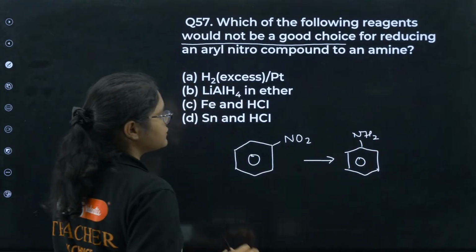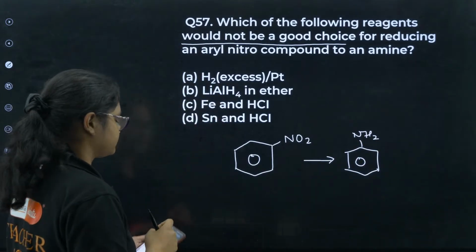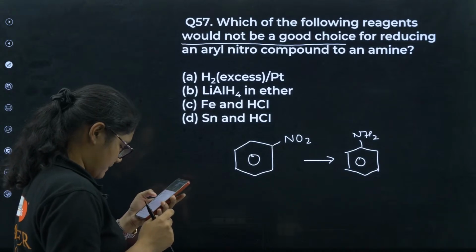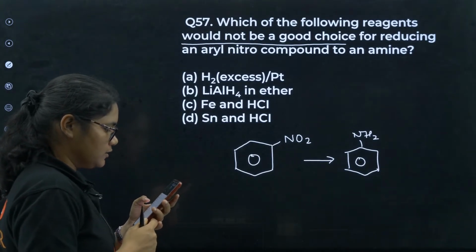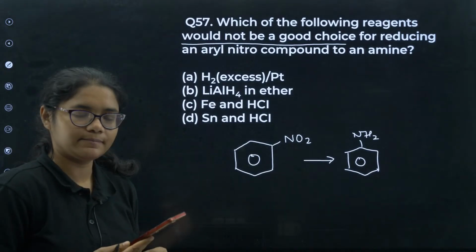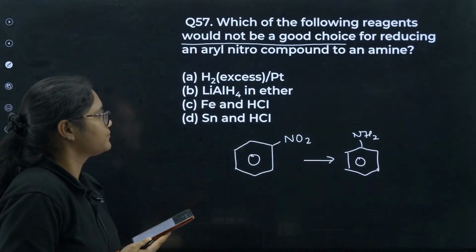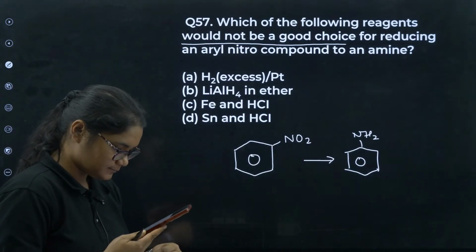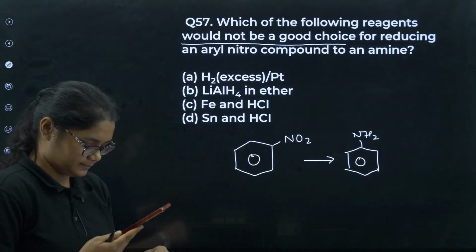So which of these is not a good reagent? Not a good choice. Very simple question. 57.